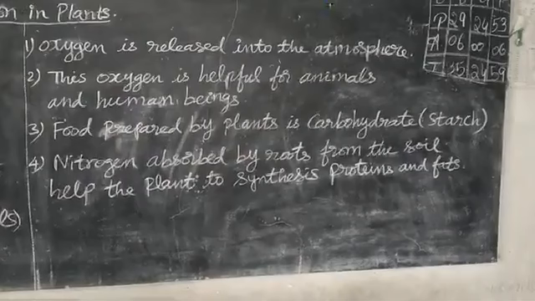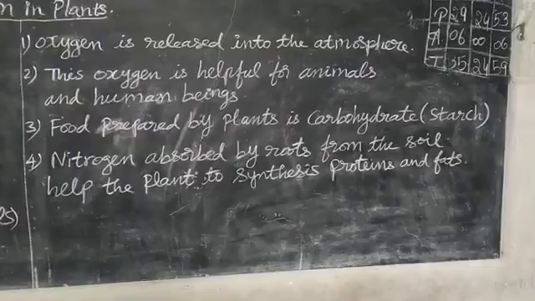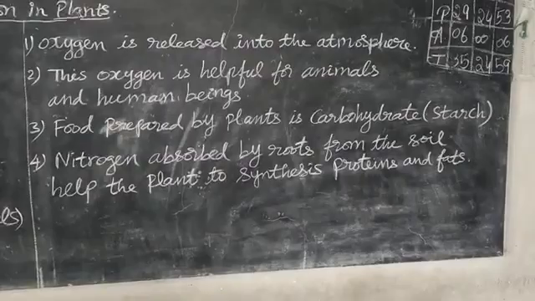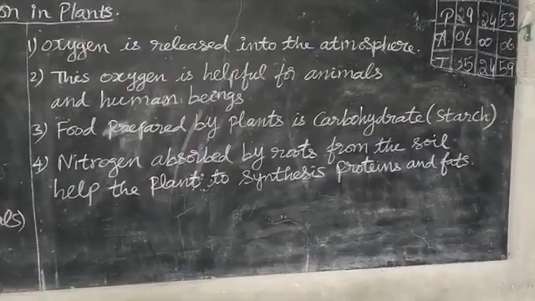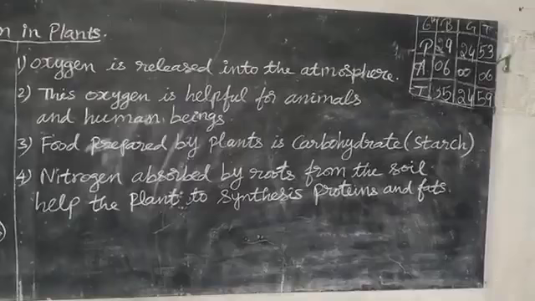The leaves store this starch in them. So where is the food stored? The food is stored in the leaves. Some plants prepare their food and the food is stored in the roots, like carrot and potato. Some plants store food in the stem, like sugarcane.